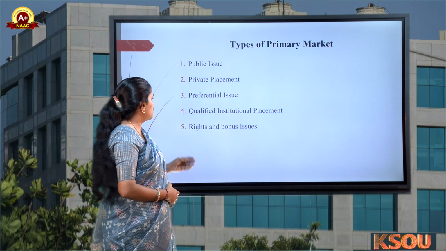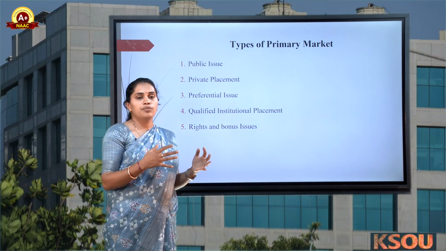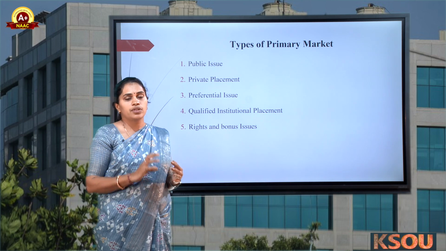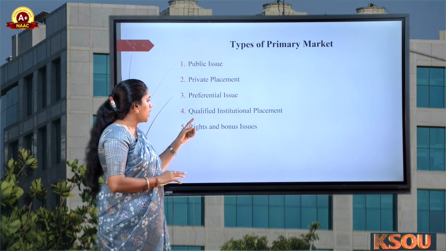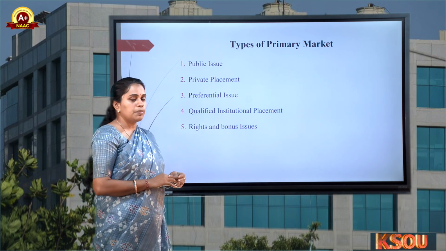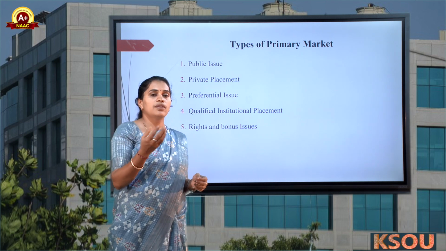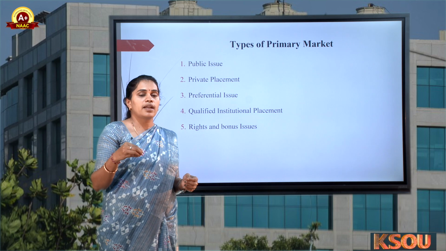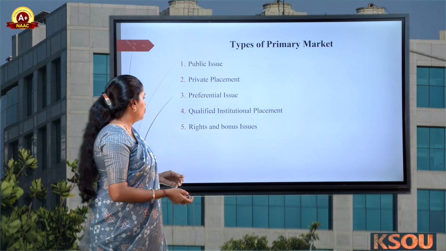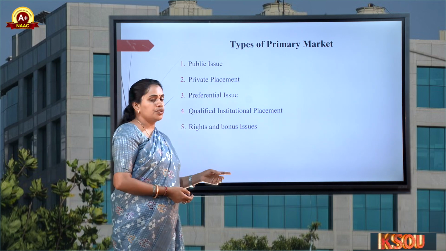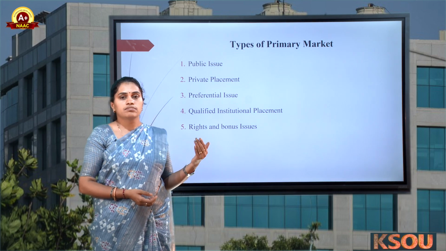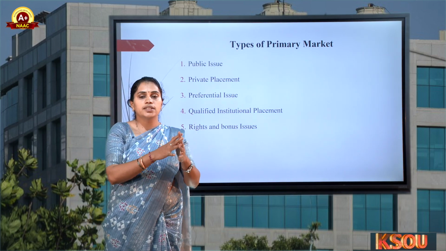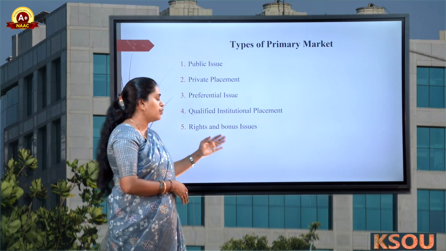Preferential issue: we have some kinds of preferential issues, based on which we issue such securities to the public. Then qualified institutional placement: under this, qualified institutions invest, making an underwriting agreement to invest and move further. Then rights and bonus issue. We already have a group of existing people, and we provide options to the existing holders in the form of rights and bonus issues.